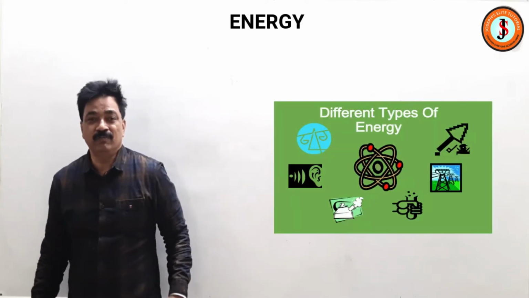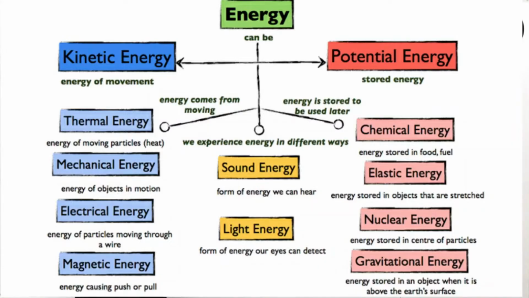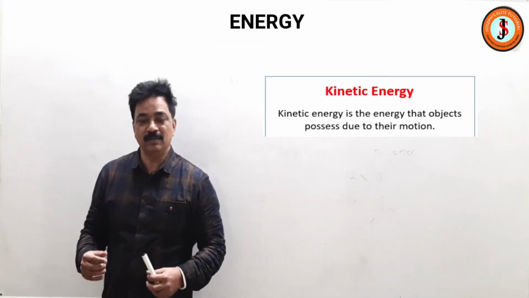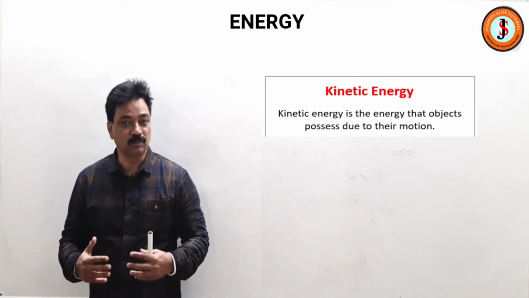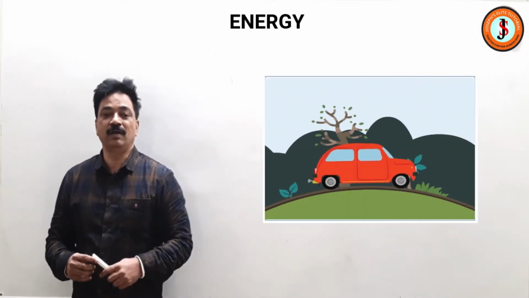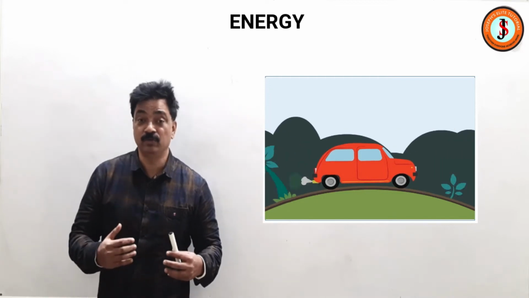So now what are different types of energy? Number one, we have to understand the kinetic energy. Kinetic energy is the energy possessed by a body by virtue of its motion. A moving car will have kinetic energy. It will have the ability to do work.